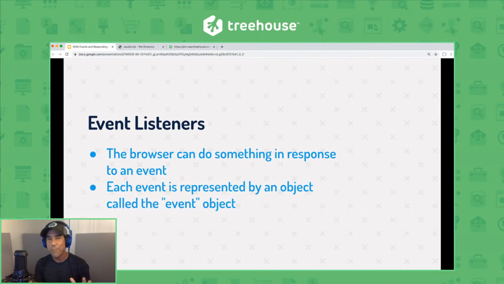Now, in most cases, the browser is not going to do anything special in response to each event. But in order to have the browser do something in response to one of these events, like a click, we have to write some JavaScript code that listens for that specific event, then handles and responds to it. In addition, and we'll talk about this more in depth in just a bit, each event is represented by an object called the event object.